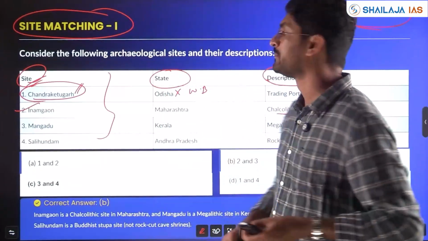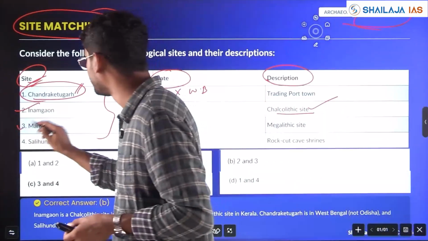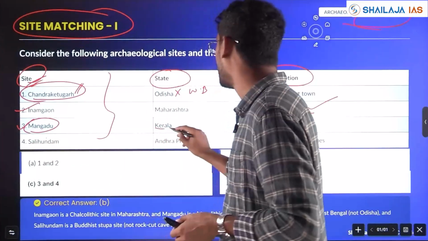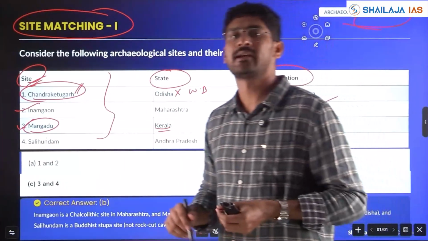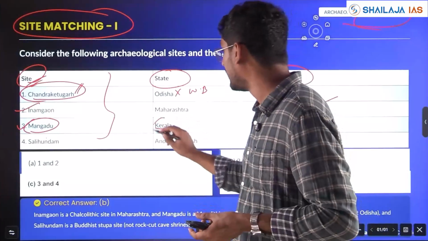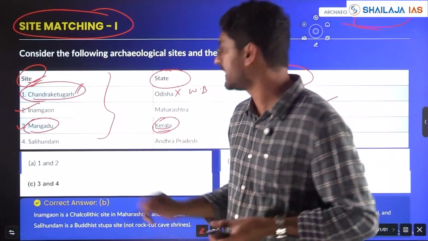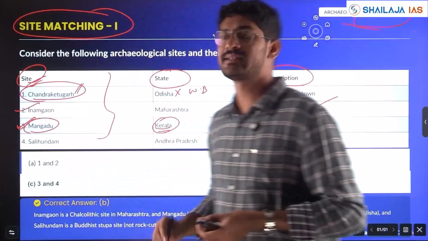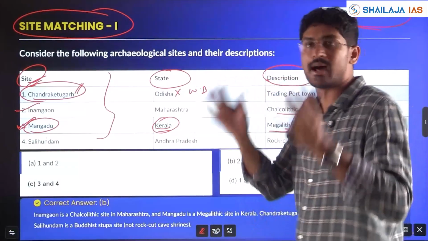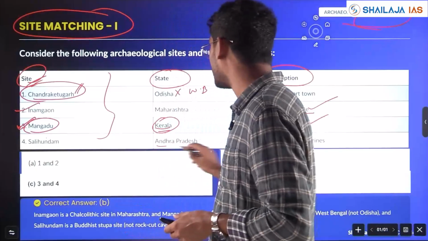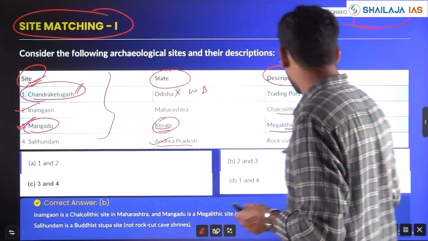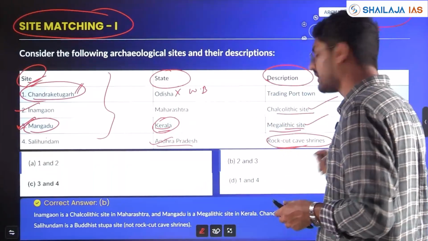Okay, correct. Mangadu, Kerala, yes, it's a megalithic site. Just like in Karnataka, in Kerala and southern India you have megalithic sites. Mangadu is a Kerala site which is a megalithic site, a large stone site. Salihundam is in Andhra Pradesh, yes. Rock cut cave, where do you find rock cut cave shrines?